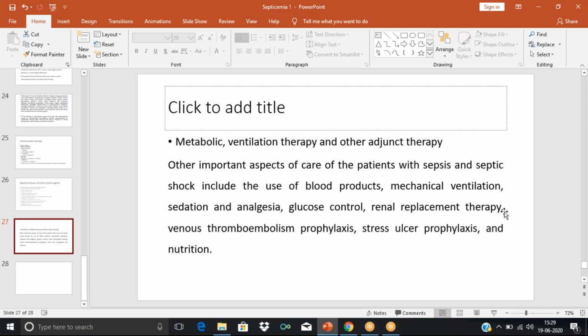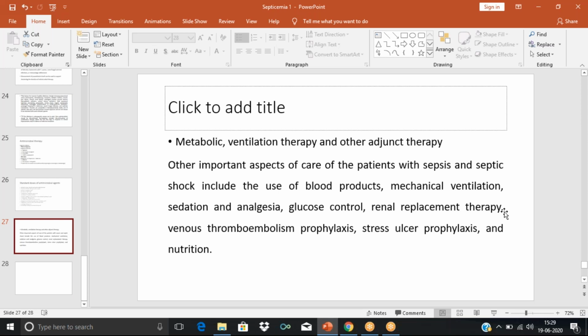Then in certain cases where organ failure happens, especially if kidney failure happens, we have to go for hemodialysis. Then we have also studied, if there is disseminated intravascular coagulation, what happens. In order to avoid embolism, in order to avoid pulmonary embolism or stroke or heart attack, we need to give VTE prophylaxis.